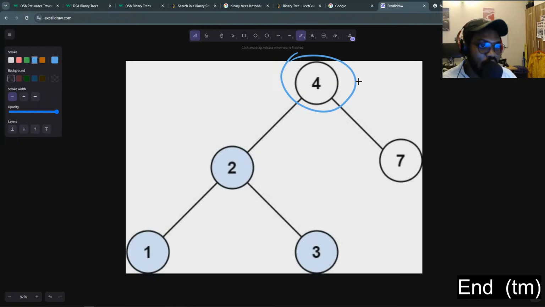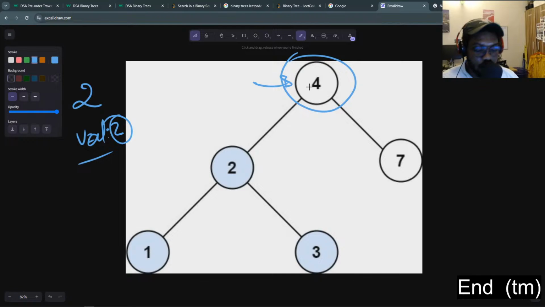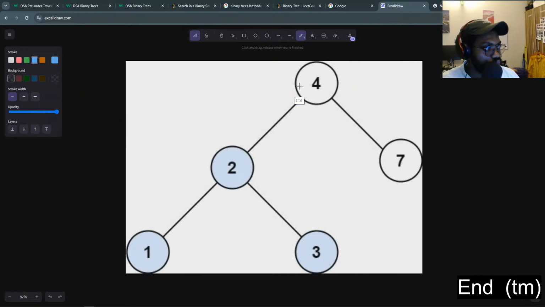If it has a left and right child, we need to compare the input value, which is val. Val is equal to 2 here. So we need to compare val with this root value. So in this case, let me quickly erase this. Val is equal to 2, right? The value is equal to 2.